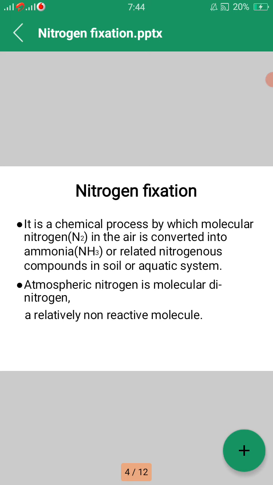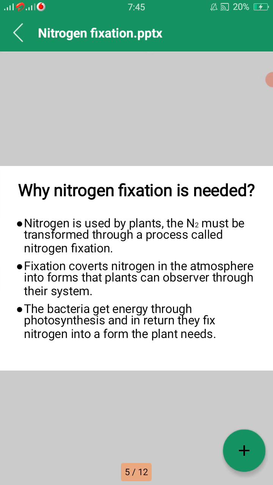It occurs as a free diatomic molecule in the air and it is a highly inert gas. It cannot be used directly by the higher plants and therefore has to be fixed. The phenomenon of conversion of free living nitrogen into nitrogenous compounds for the plants for absorption is called nitrogen fixation.